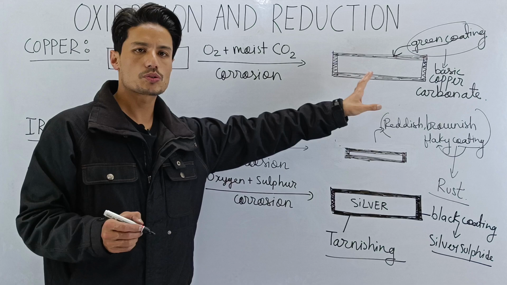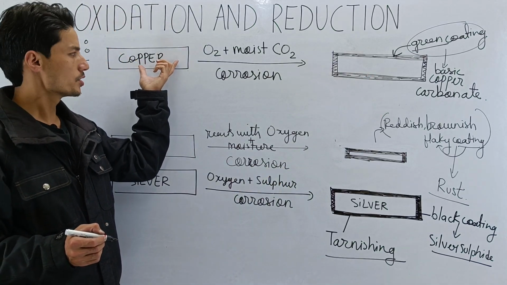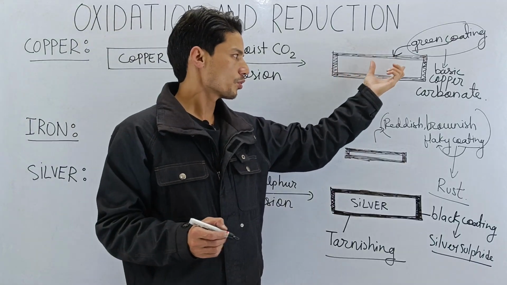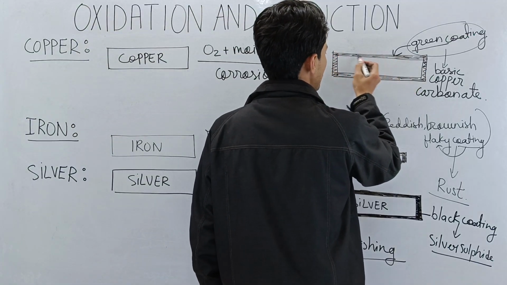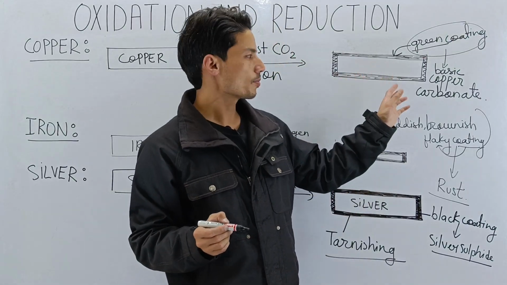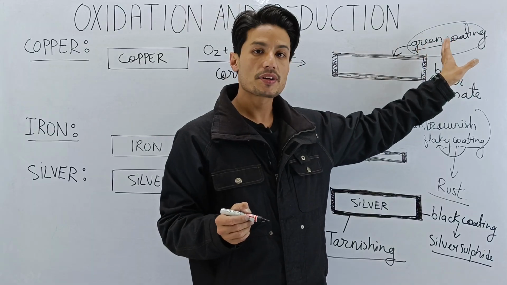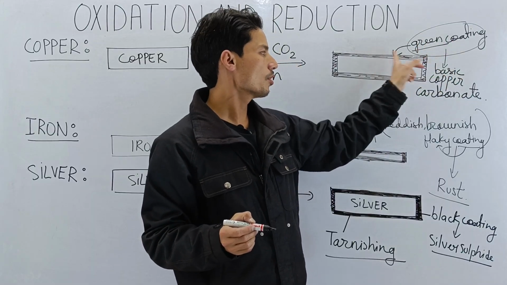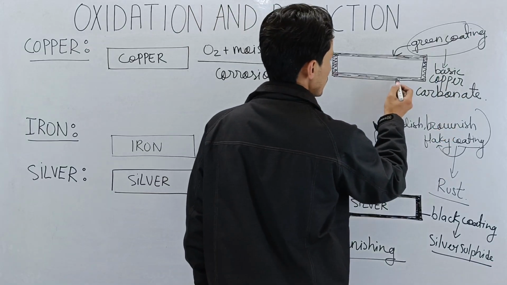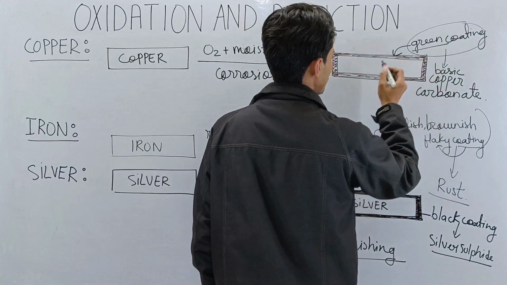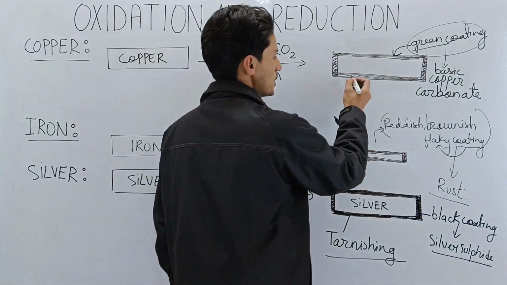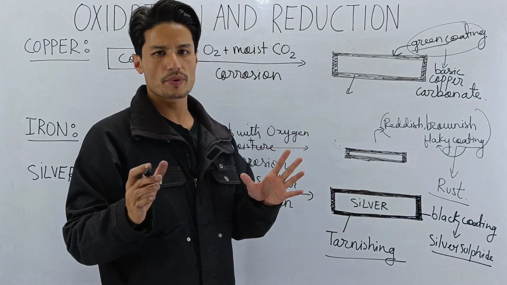So this is how copper undergoes corrosion. Copper, which is brown in color when it is new, when exposed to oxygen and moist carbon dioxide, undergoes corrosion. And when it undergoes corrosion, the outer surface of copper gets a green coating. This greenish coating, which is formed over the surface of copper, is basic copper carbonate. Now, similar to silver, this coating which is formed upon the surface of copper does not peel off, does not come out. So this stays for a very long period of time.